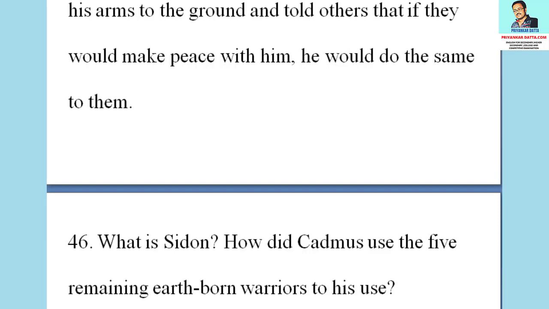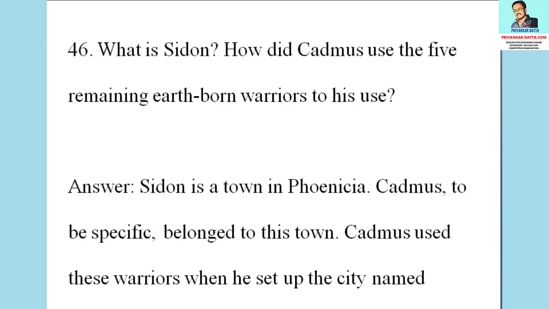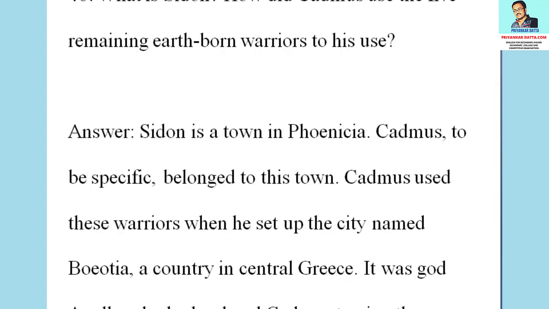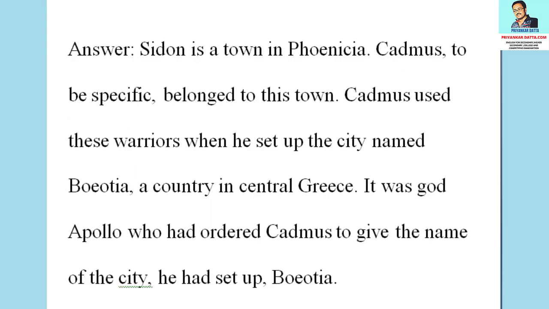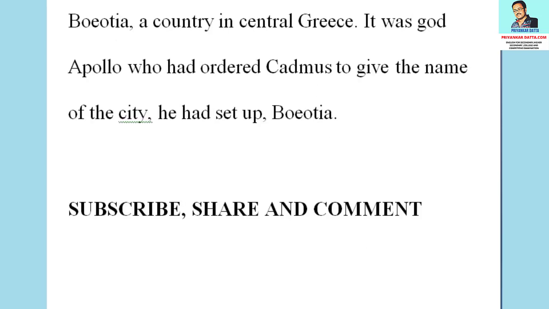The 46th question, that is the final question from this section, is, what is Sidon and how did Cadmus put the 5 remaining earthborn warriors to his use? The answer to the question is, Sidon is a town in Phoenicia. Cadmus, to be specific, belonged to this town. Cadmus used these warriors when he set up the city named Boeotia, a country in central Greece. It was god Apollo who had ordered Cadmus to give the name Boeotia to the city he had set up. This is all about the 2 marks or very short question answer from the Cadmus section of Ovid's Metamorphoses Book 3.